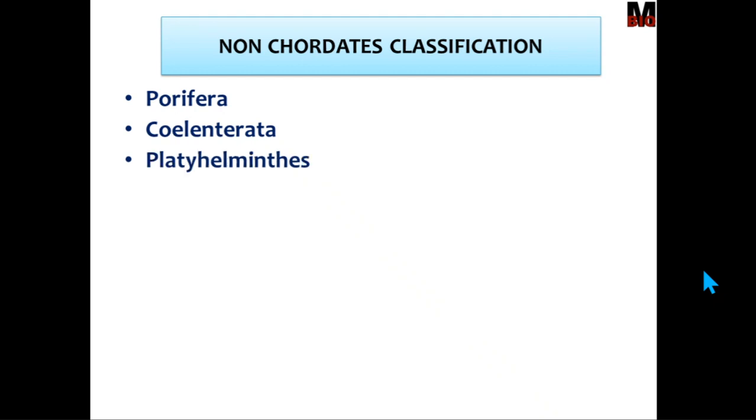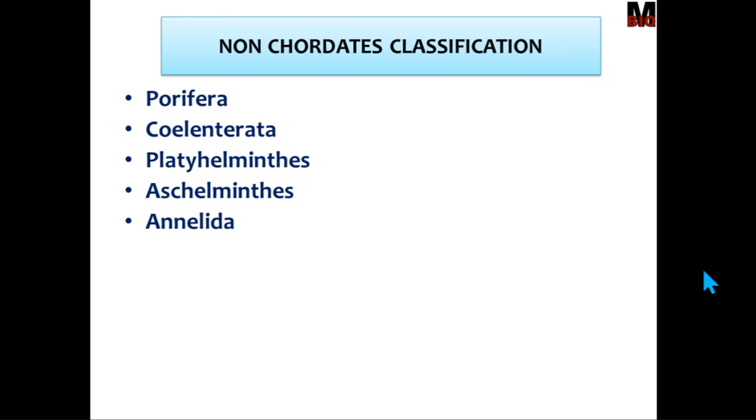Non-chordates are classified into different phyla based on their features. First phylum is the Porifera. Porifera includes sponges. They are aquatic, primitive life forms with the cellular grade of organization. Then Coelenterata includes jellyfishes, Physalia, etc. Again, aquatic forms. Then Platyhelminthes, they are flatworms. Most of them are parasites. Then Aschelminthes, they are roundworms. They are also parasites just like Platyhelminthes.